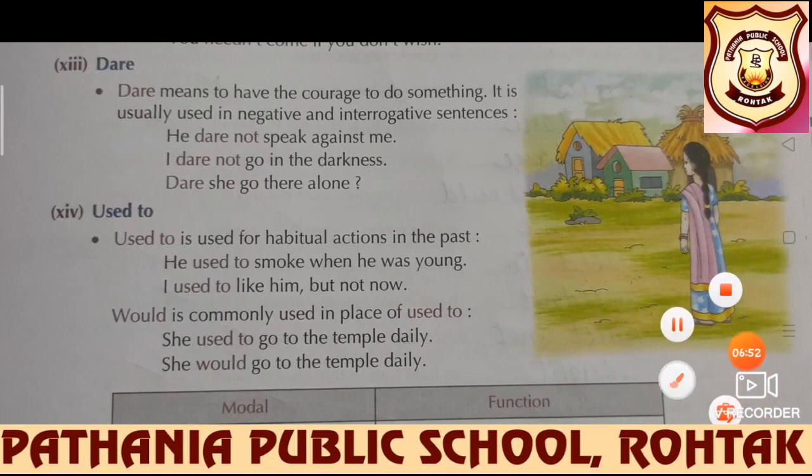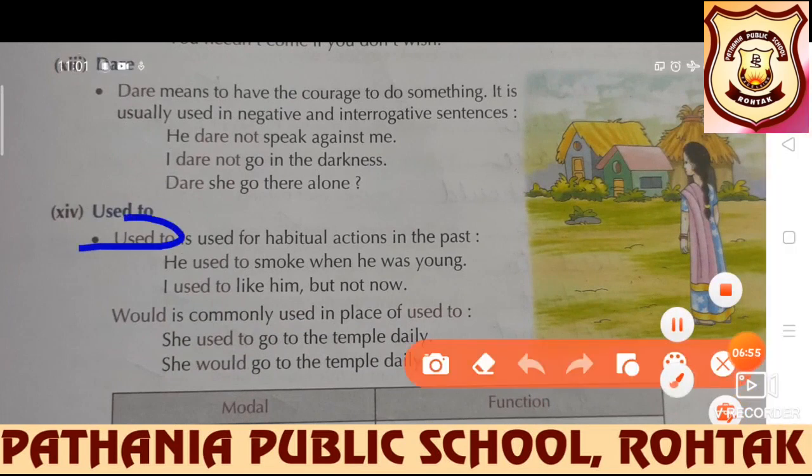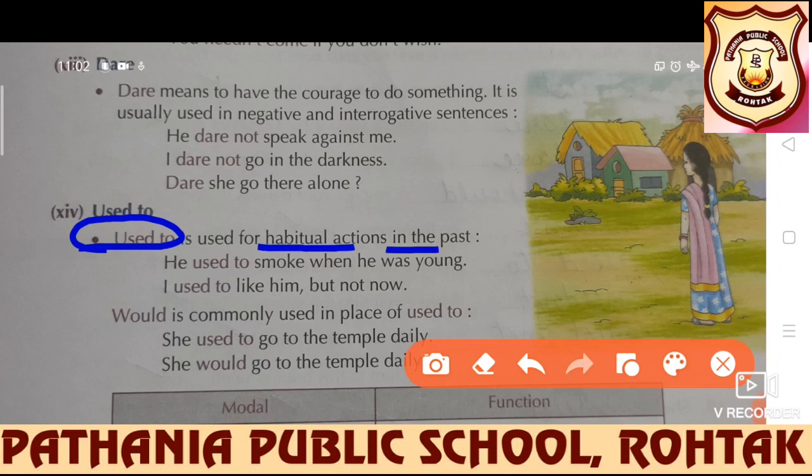Further we have used to. Used to means a past habit. It is used for habitual action but in the past. There used to be a post office near my house. We used to have fun during our school days. I used to run fast when I was young. So, for habitual action in the past. He used to smoke when he was young, means not now, but when he was young, he had the habit of smoking. I used to like him, but not now.